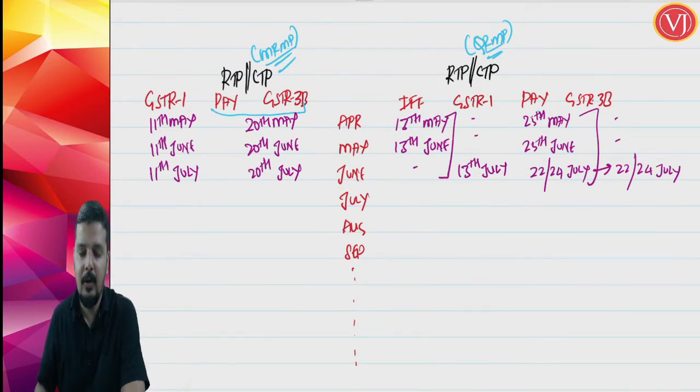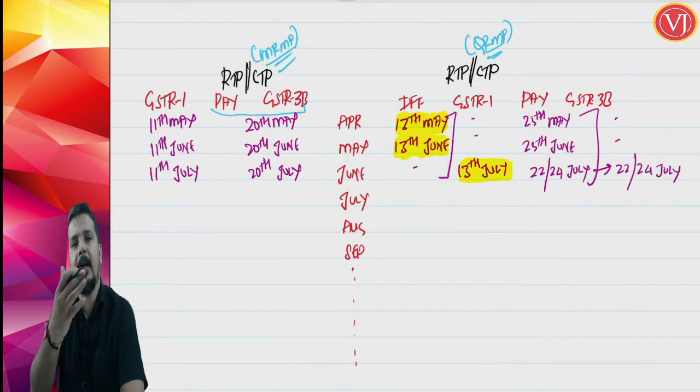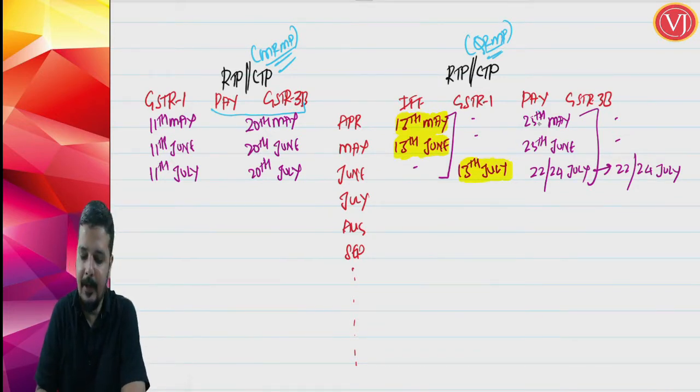If you see now your QRMP scheme, you have certain extra points. First, you have the invoice furnishing facility for the first 2 months, and the due date is different, 13th of the next month. So for April, 13th of May, for May, 13th of June. For the last month of the quarter, you will have GSTR 1 directly, 13th of July. Whatever is not reported in IFF, you can report it in GSTR 1. Payment again.